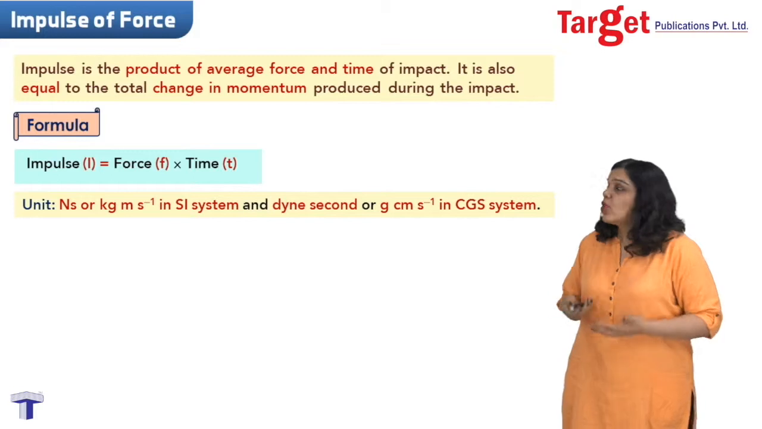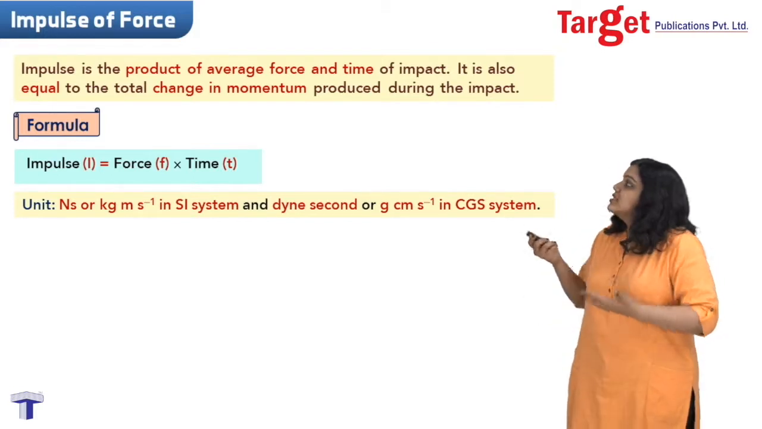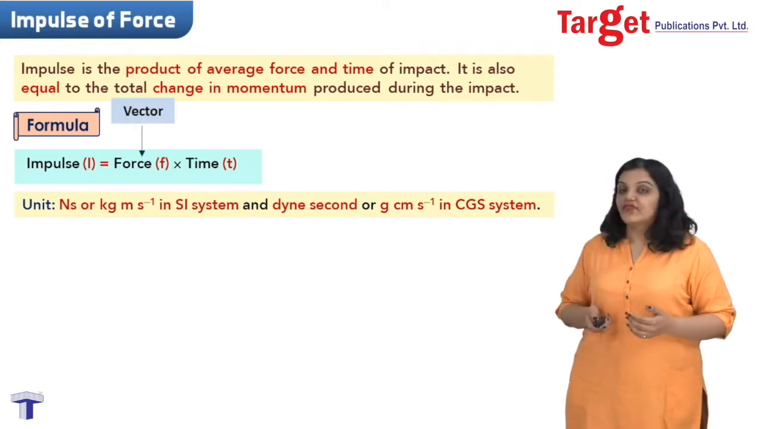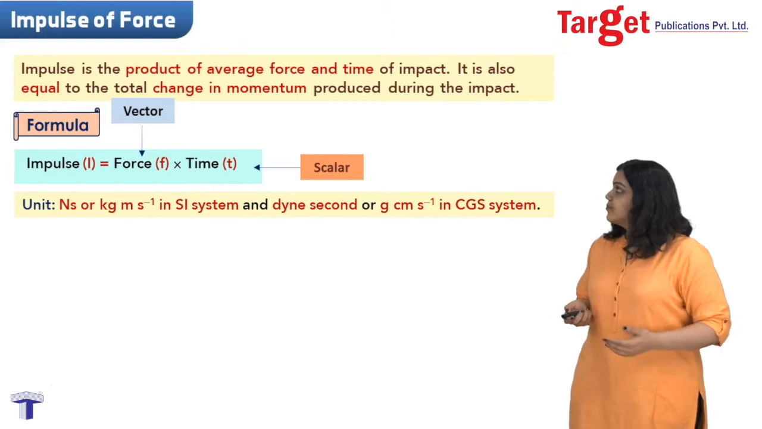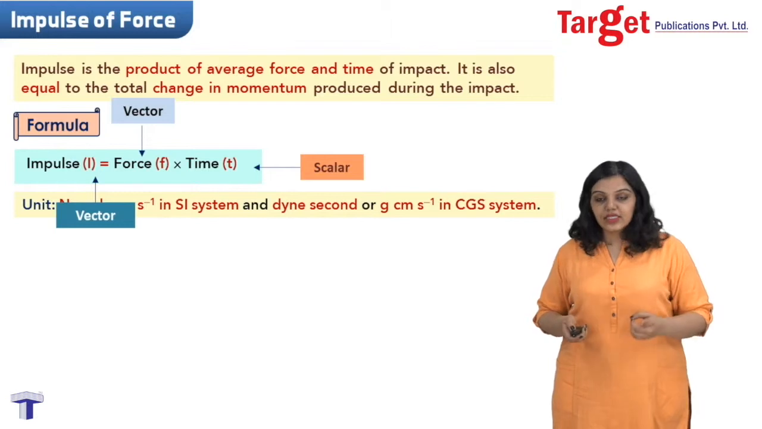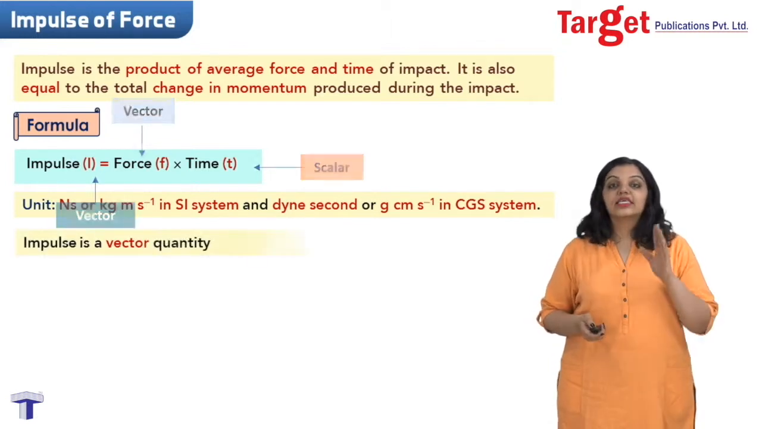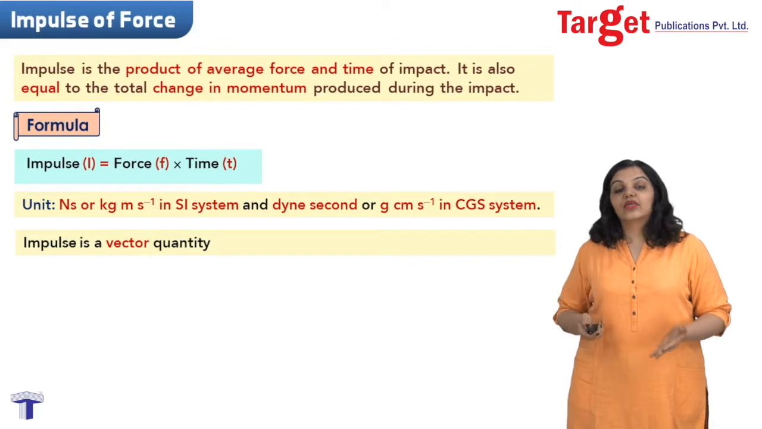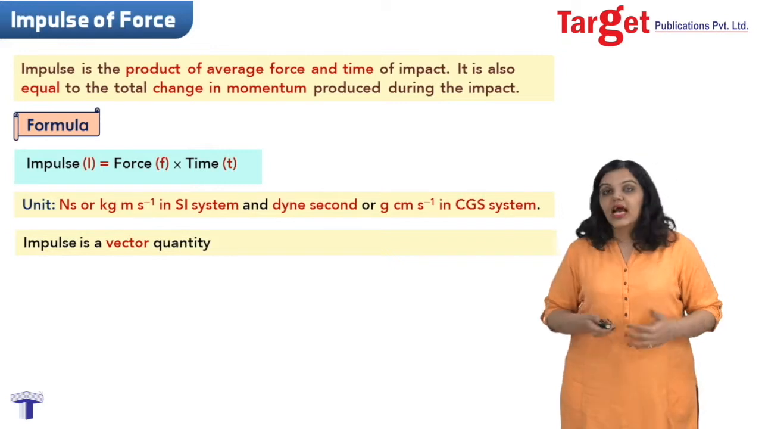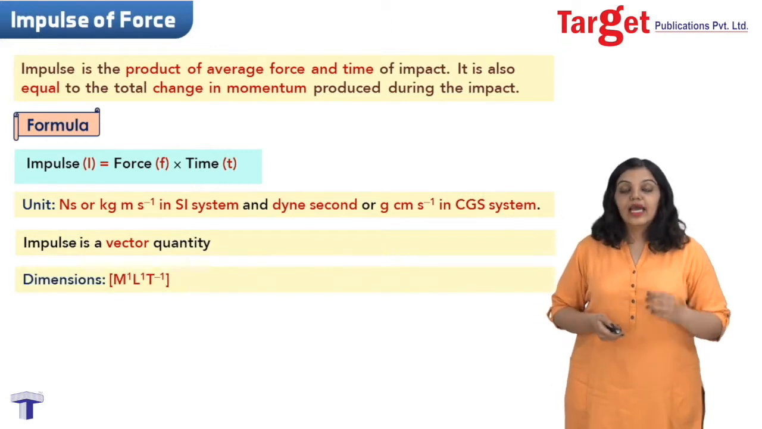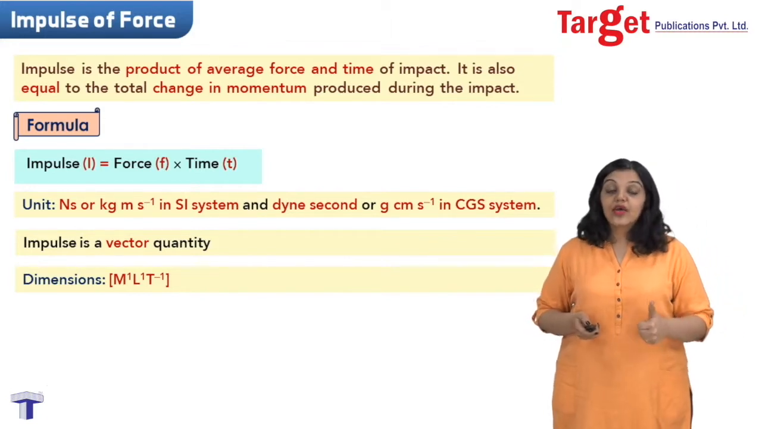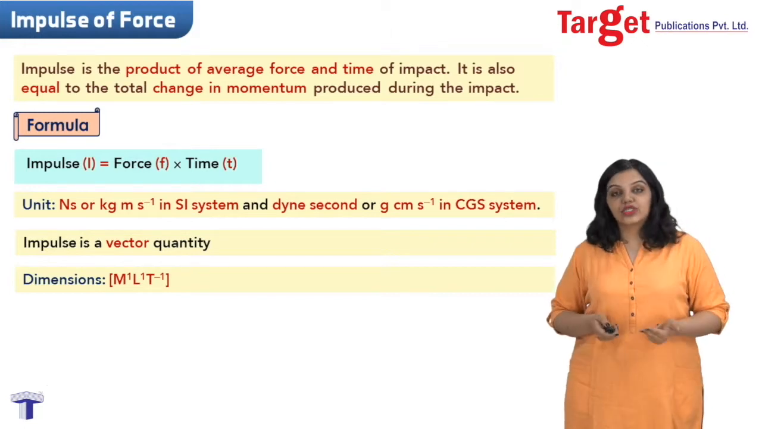The next question to ask is what kind of a quantity is impulse? Again, for this I look at the formula and ask what kind of a quantity force and time are. Force we know is a vector and time we know is a scalar, and therefore impulse, which is a product of a vector and a scalar, will turn out to be a vector. So we have answered the question: it is a vector quantity. Finally, I ask what are the dimensions of impulse, and I get that simply by multiplying the dimensions of force and time, and therefore the dimensions of impulse come out to be M^1 L^1 T^-1. So we answered three questions: what are the units, what kind of a quantity it is, and what are the dimensions of impulse.